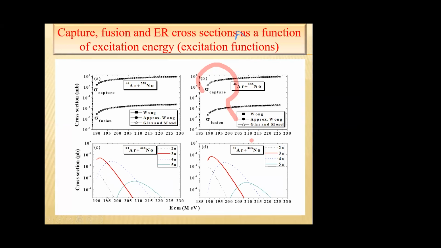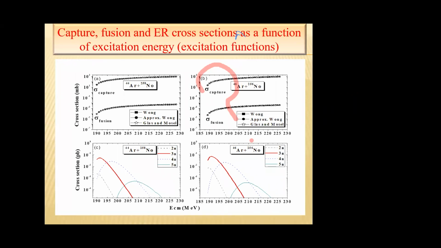This curve represents the evaporation residue cross section in the 1n channel. The 2n channel is the red line. This curve represents the 3n channel, this dotted curve represents that for 4n, and this curve represents the evaporation residue cross section for the 5n channel.